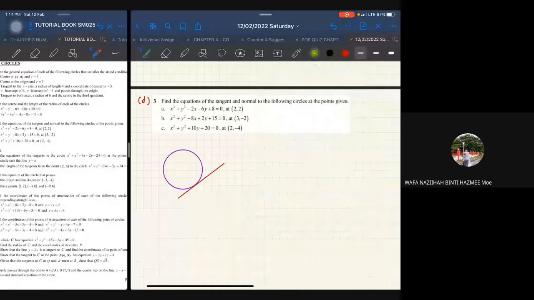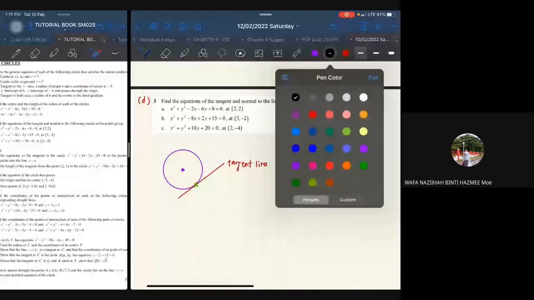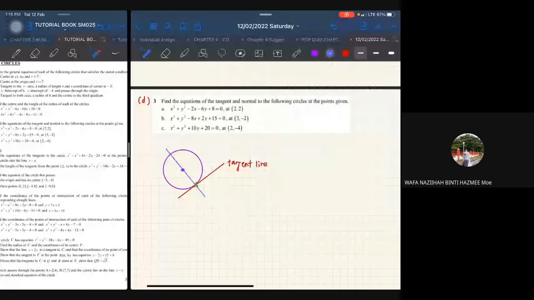So this is the point where it touch the line. Okay, so itu kita panggil sebagai tangent line. This is the tangent line. Okay, so center untuk circle ni duduk dia dekat sini. Approximately. Okay, and then dia akan ada satu lagi line, kita panggil sebagai normal line. Okay, kita nak warna lebih kurang, so orange. Biru. Okay, so macam ni line dia. Okay, so line normal ni, dia akan langgar pada center.